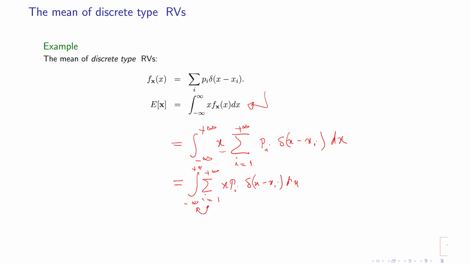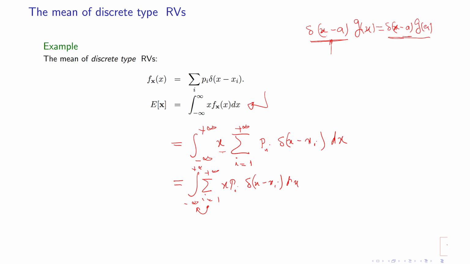Moreover, if you multiply delta of, let's say, x minus a times any function g of x, this is always equal to delta of x minus a times g of a. The reason for this equality is that this function is 0 everywhere except point a. So this function is also 0 everywhere except point a.